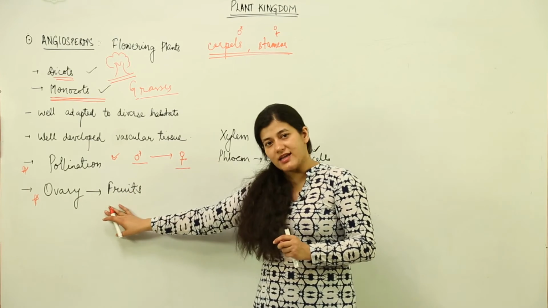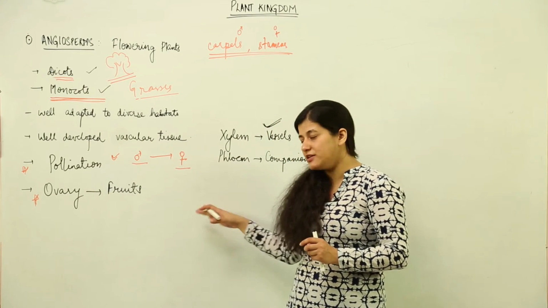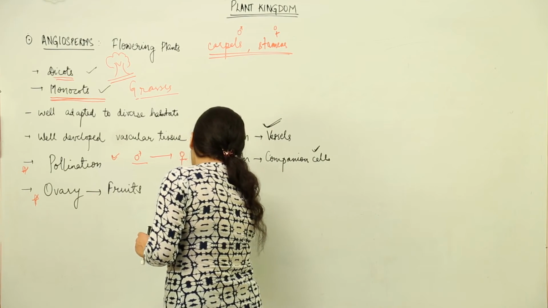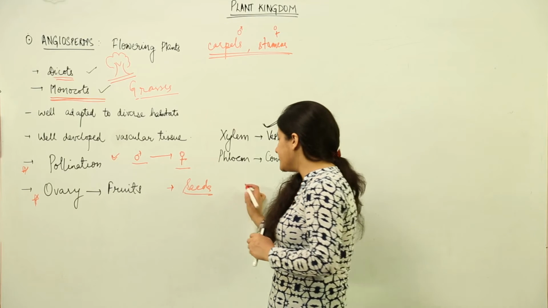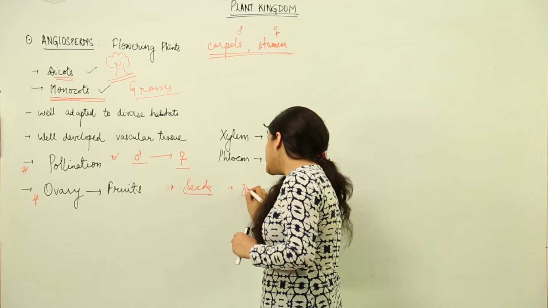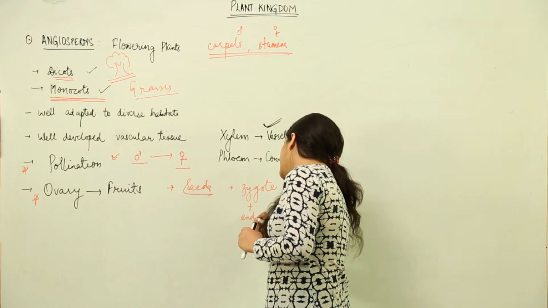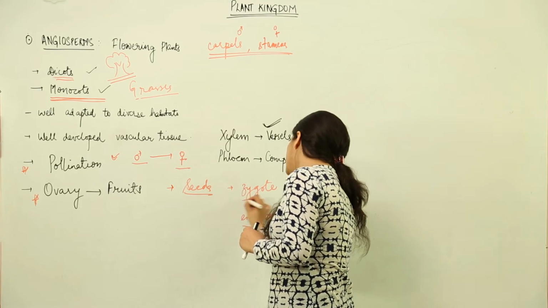Now this ovary has a stigma on which this pollen grain comes. It comes and fertilizes and gives rise to seeds. Now, as I told you, what is a seed basically, in the case of gymnosperms as well? Seed is the zygote as well as the endosperm. The zygote takes its nutrition from the endosperm, and we often eat those seeds.